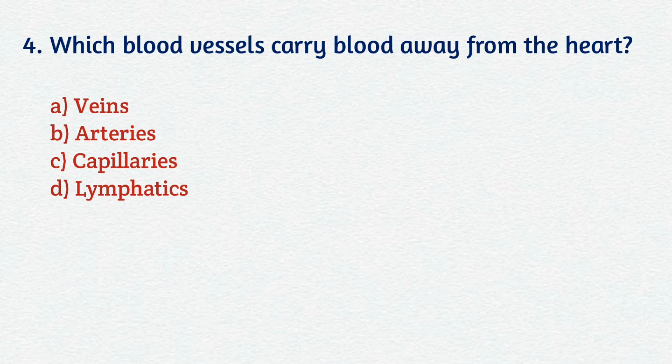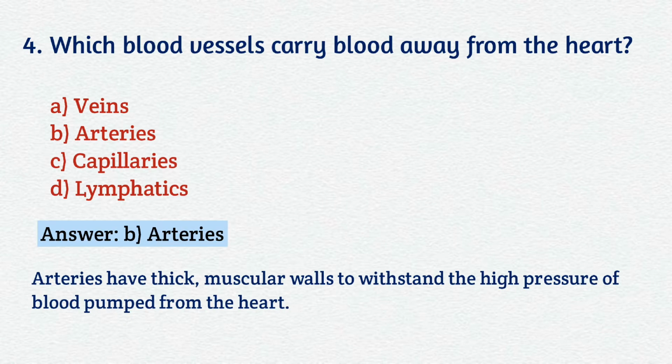Question number 4. Which blood vessels carry blood away from the heart? Your options are A. Veins, B. Arteries, C. Capillaries, D. Lymphatics. Your correct answer is B. Arteries. Arteries have thick muscular walls to withstand the high pressure of blood pumped from the heart.